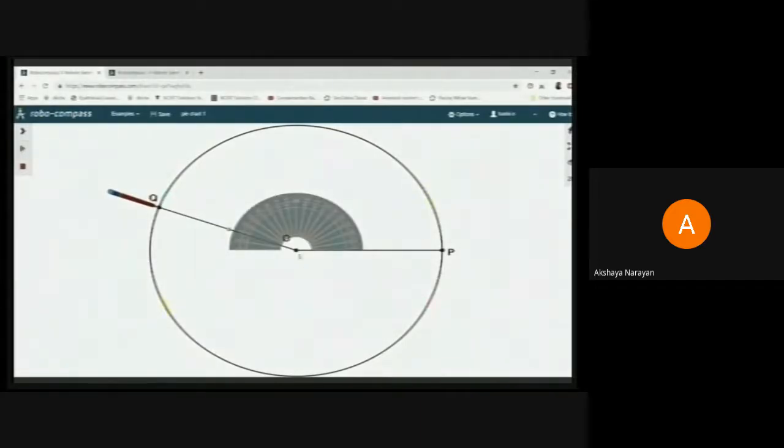You understand? So OP is the first radius that we had. Now OQ also is the radius because it is a line segment connecting the center to a point on the circumference. So can you see? This is that sector which I wanted, making an angle of 160 degrees, which I am trying to mark here now. So this angle I have taken as 160, so I have marked it as 160, and hence the sector is ready.